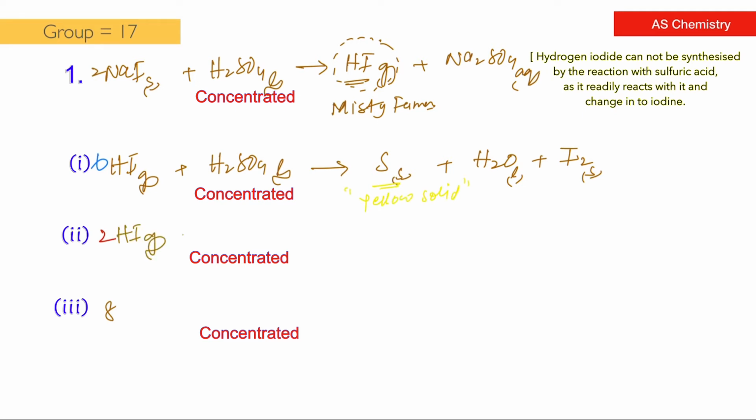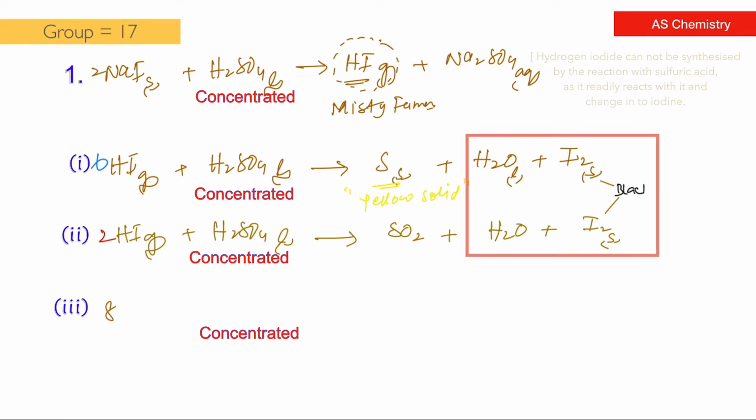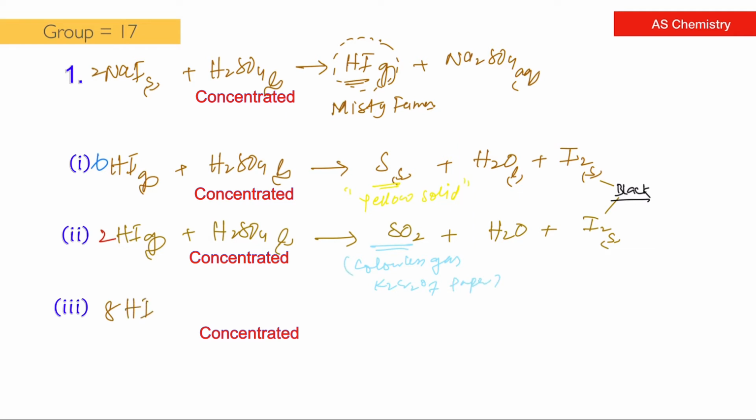HI may react in a different mole ratio with sulfuric acid to make SO2, H2O, and I2. Iodine and H2O are the common products of all reactions of HI with sulfuric acid. HI may react in yet another molar ratio with H2SO4 to form rotten-egg-smell gas H2S, water, and iodine.